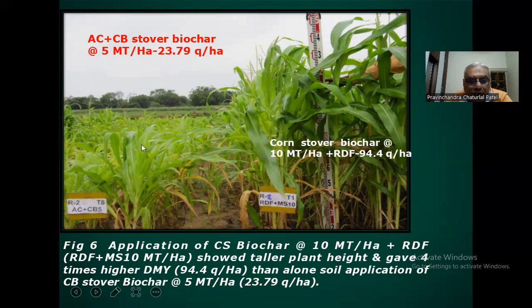Then alone soil application of cluster bean stover biochar at the rate of 5 metric ton per hectare. Here we are getting only 23.79 quintal per hectare grain, whereas here we obtain 4 times greater, 94.4 quintal. So here, not corn, but here the cluster bean biochar.